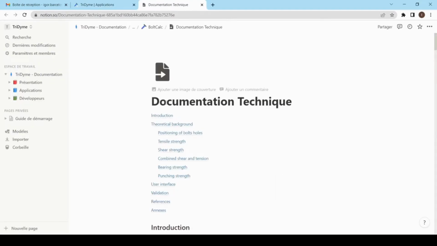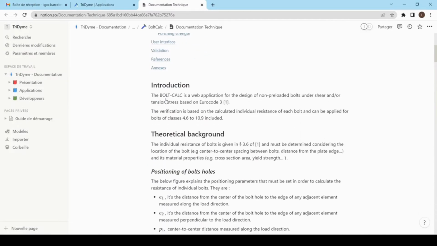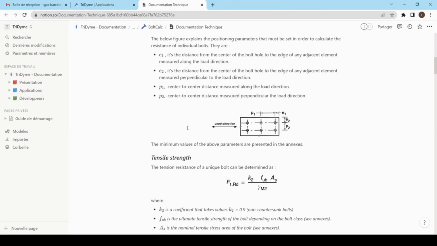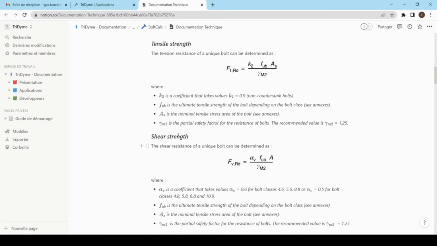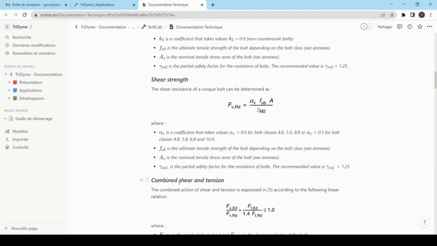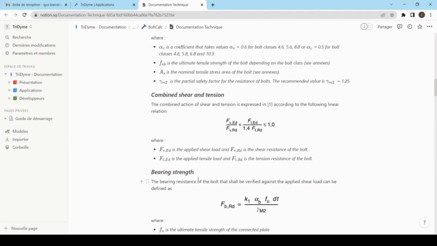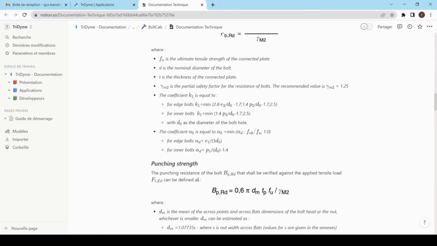In this page here, we provide, in fact, a deeper explanation about the inputs and the outputs. So here we can find, for example, the formulations that were adopted in order to calculate the resistance of the bolts, such as in tension, in shear, in the combined shear and tension, in the bearing stress, and punching.